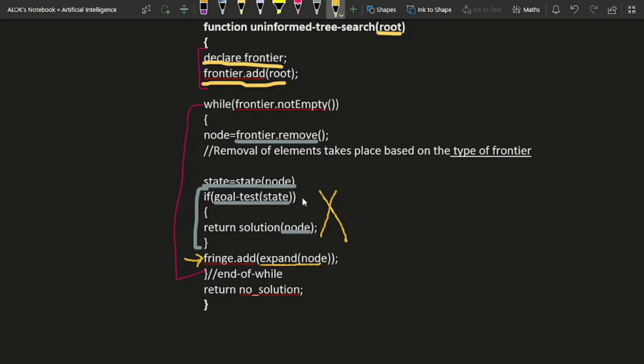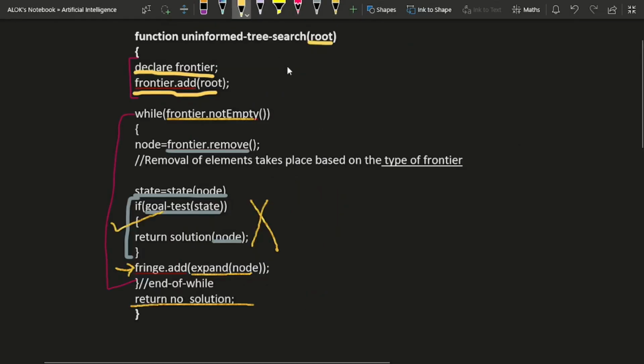And this process continues. Either our goal test is satisfied or our frontier becomes empty. So if you think logically, if our while loop has terminated without any state passing the goal test, meaning the search tree does not contain our goal state, then in that case, I'll be returning no solution, right? So this was all about tree search.